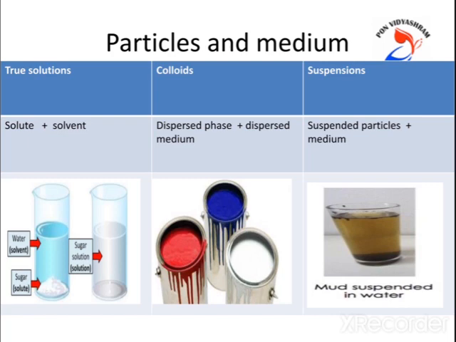Second type is colloids. In colloid, the substance that is dispersed is called the dispersed phase, whereas the substance in which it is dispersed is said to be the dispersion medium. Third type is suspension. In a suspension, the solid particles are spread throughout the liquid without dissolving in it.